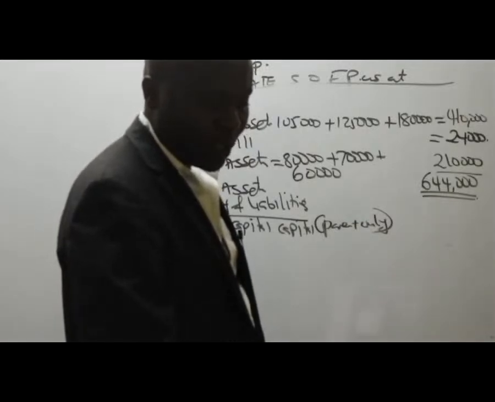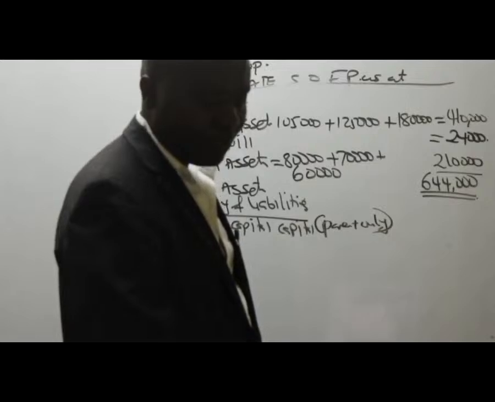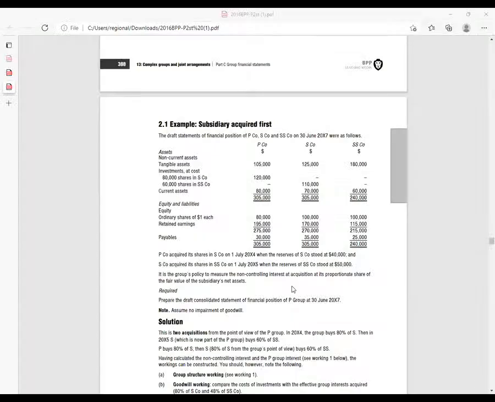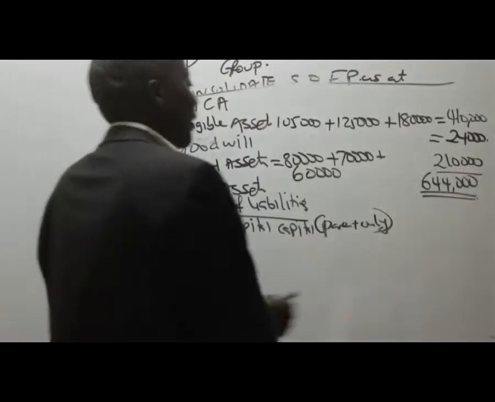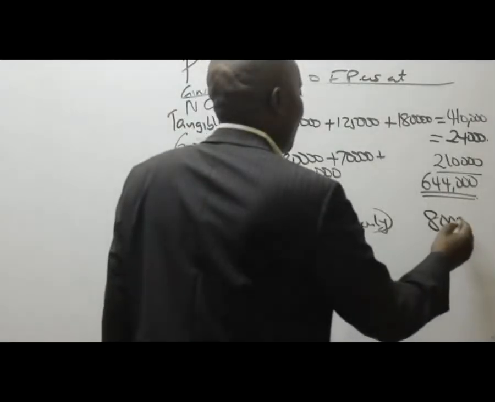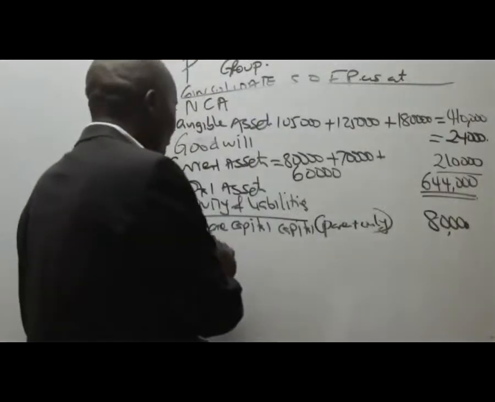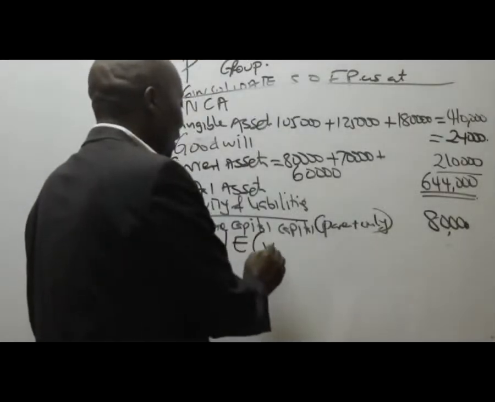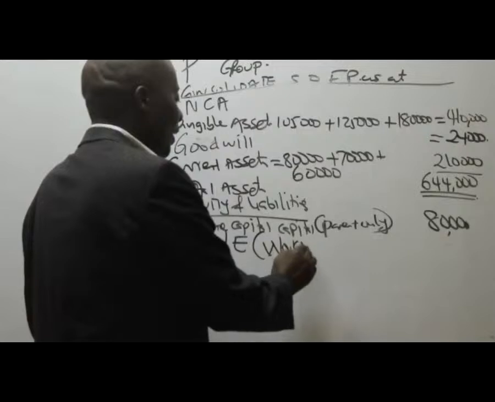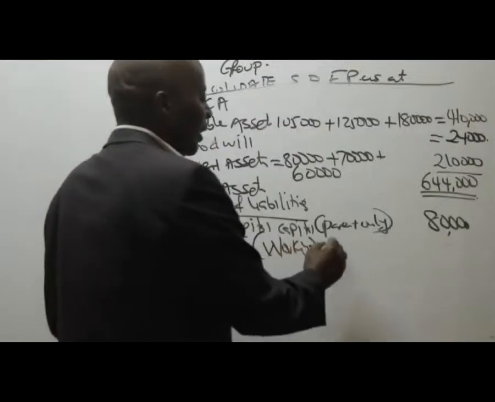If you look at the parent here, you can see the equity ordinary shares, 80,000. That's what we pick, parent only, 80,000. Now, ladies and gentlemen, apart from this share capital, do we have any other thing? Yes, the retained earnings. Retained earnings, it will be the balancing figure.